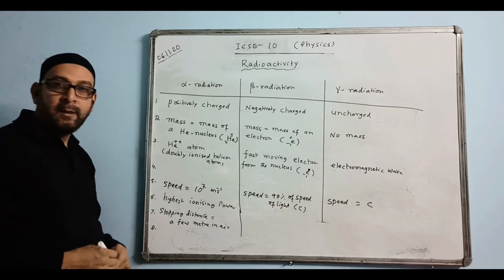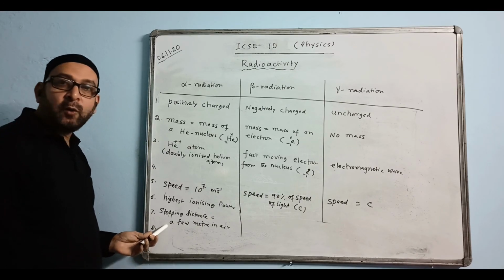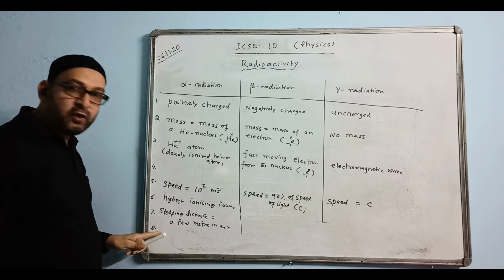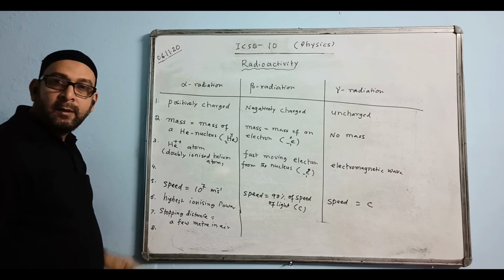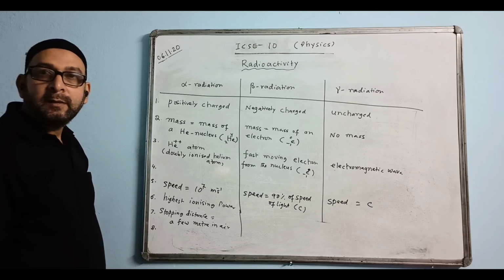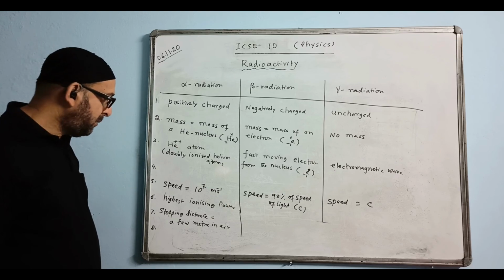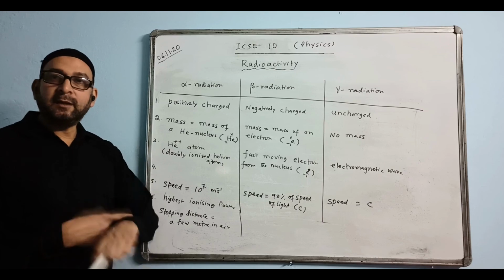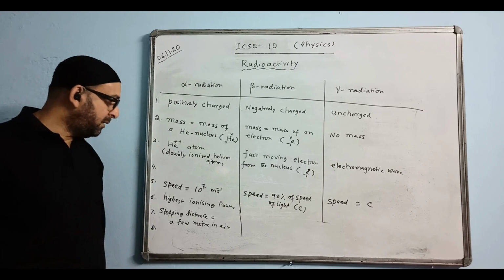Number 8. Can be stopped by thin paper, or human skin.